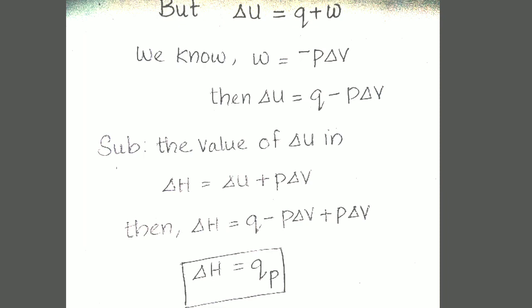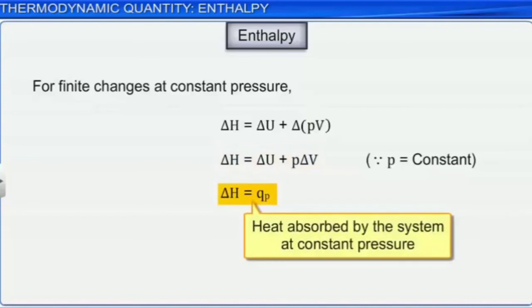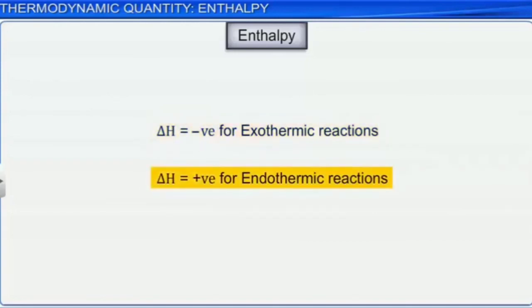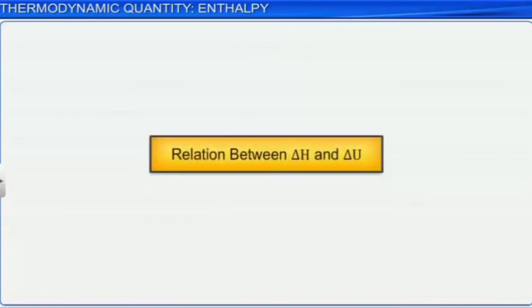That is, the enthalpy change delta H is equal to the quantity of heat absorbed by a system at constant pressure, QP. Then the sign of delta H: delta H is negative for exothermic reactions and delta H is positive for endothermic reactions.